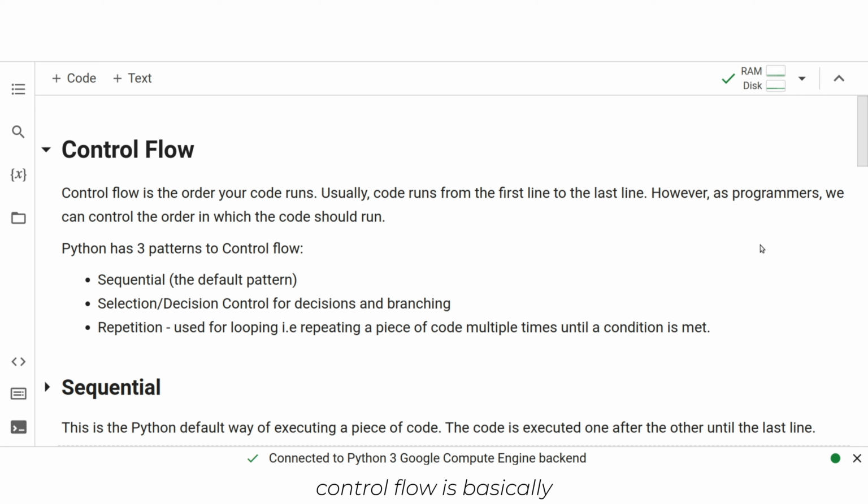Control flow is basically the order in which we control our code. Now, there are three patterns to control flow. There is the sequential, which is the default pattern. I'll explain that. There is the selection or decision control, for decisions and branching. This is slightly related to the Facebook example I mentioned, in terms of what really happens when you go to Facebook. And then there is the repetition control flow. So let's get started.